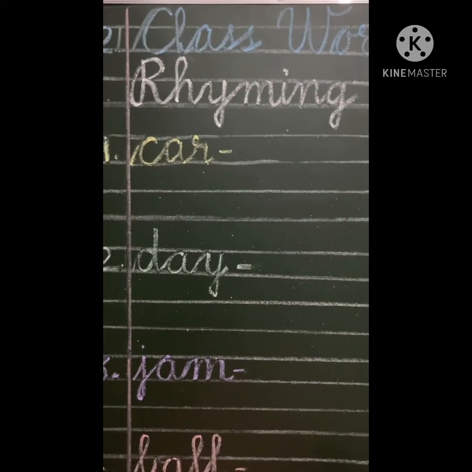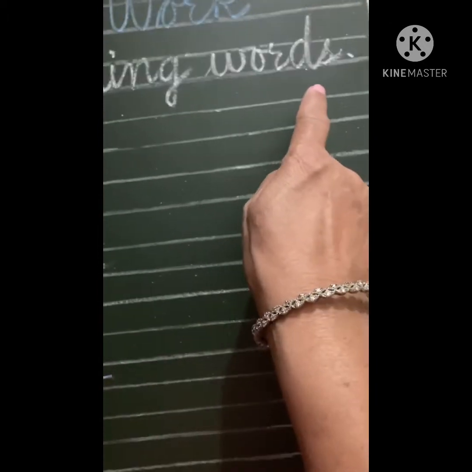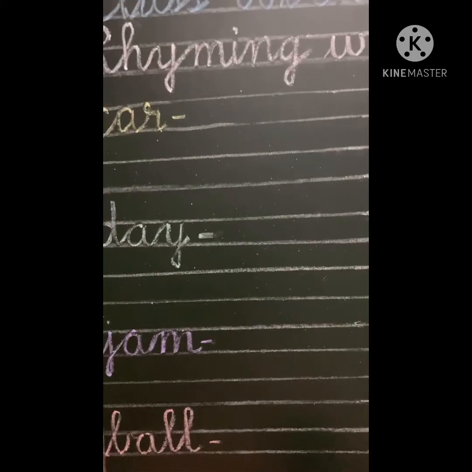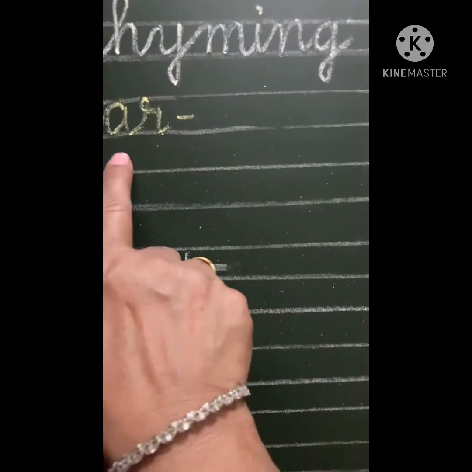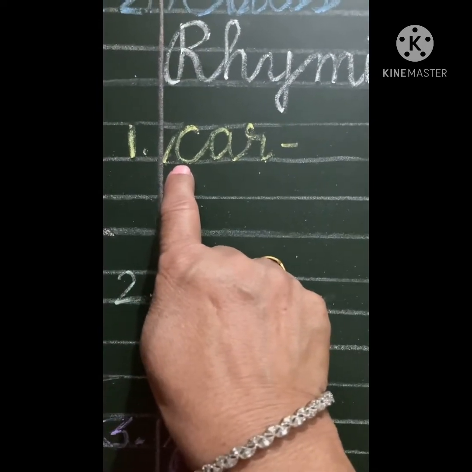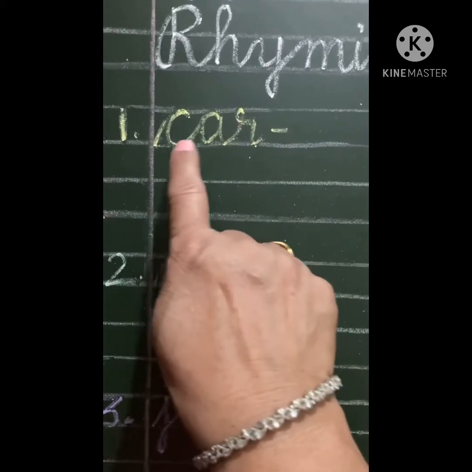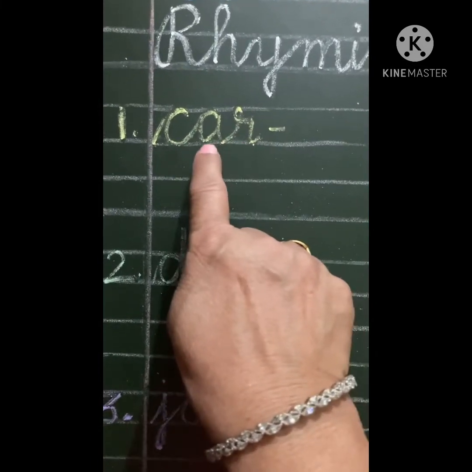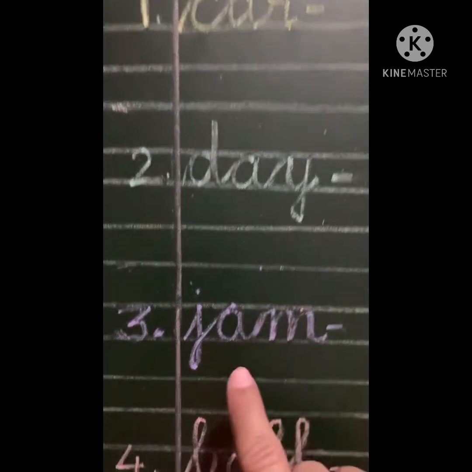Hello kids, in English learning today we are going to write the rhyming words. This is a new concept for you, and rhyming words are those words which have same ending sound. For example, in this word, the first letter is K, A, R. K, R, car. The ending sound is R. Here the ending sound is A.